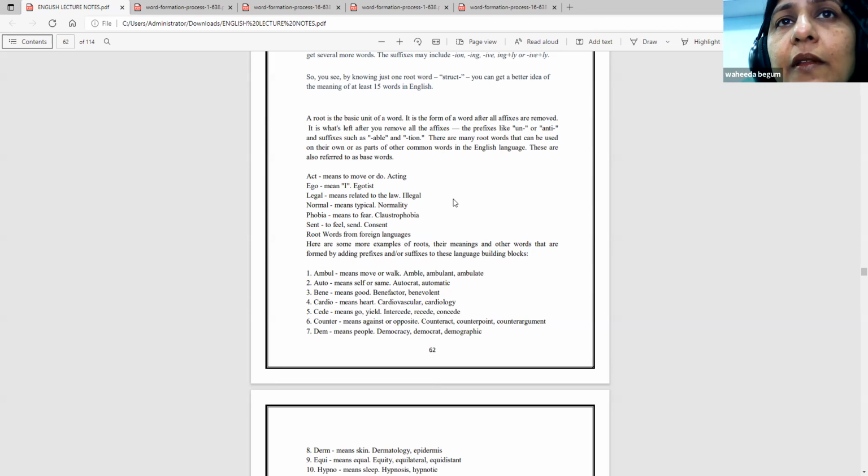Cardio is related to the heart, cardiovascular, cardiology. Cede means go or yield, intercede, recede, concede, precede. Counter means against or opposite, counteract, counterpoint, counter argument.